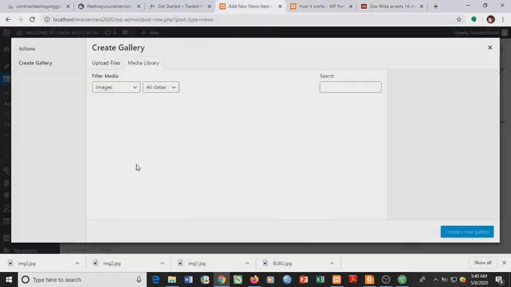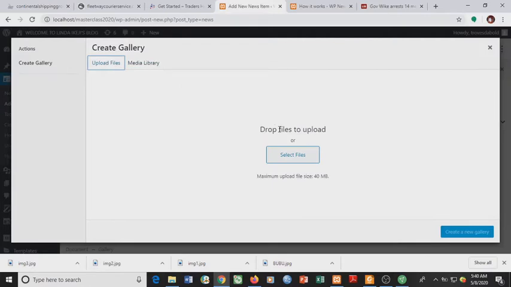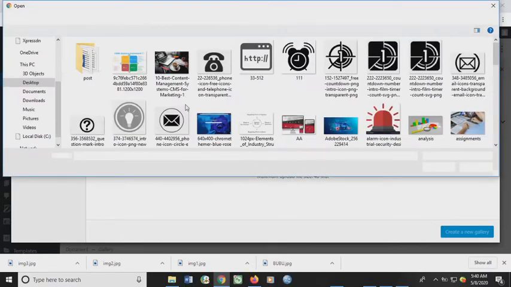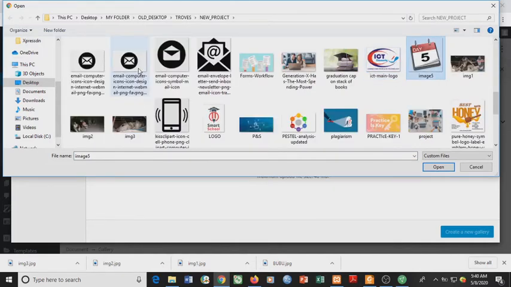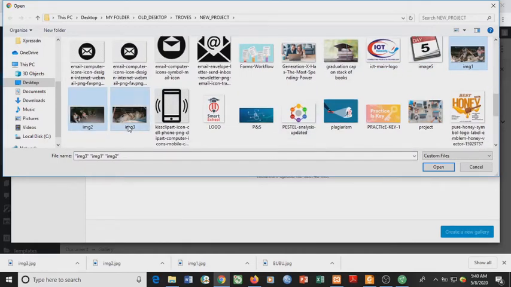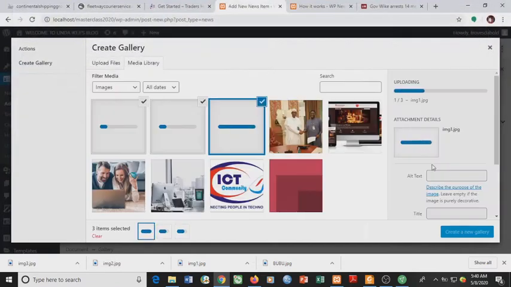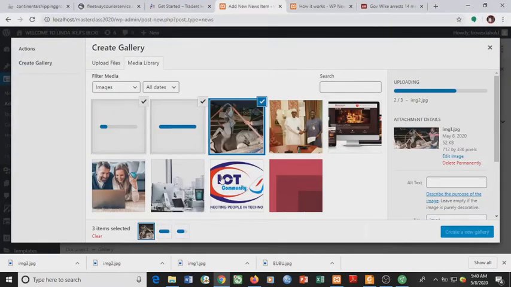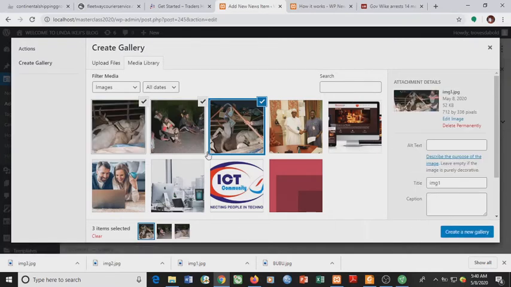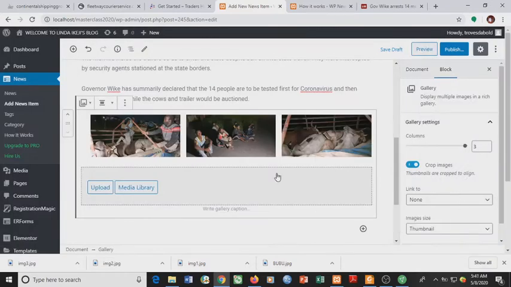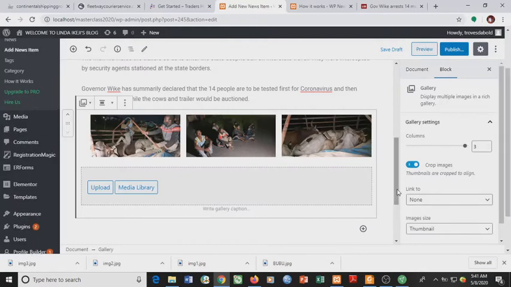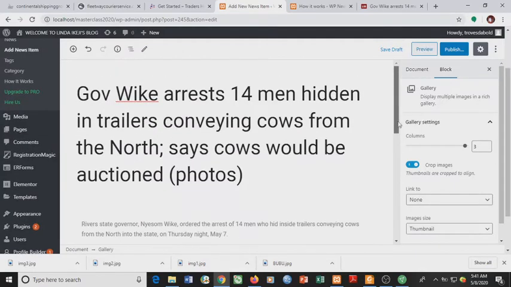So we come here, media library, we select, then upload images. We go to the folder where we've saved those images. So these are the images: image 1, 2 and 3. We select all, open. These are the images. Added them, then click create new gallery, insert gallery. So we've inserted this image gallery to this news item.